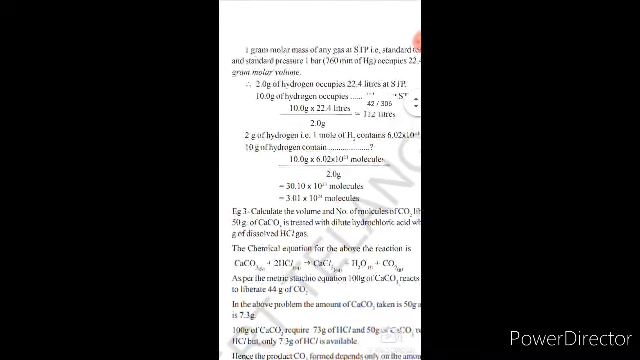In the next class we will complete our chapter with one topic only, that is the limiting agent. Using the limiting agent we will solve one more question. This is the last topic, so our chapter will be completed in the next class.